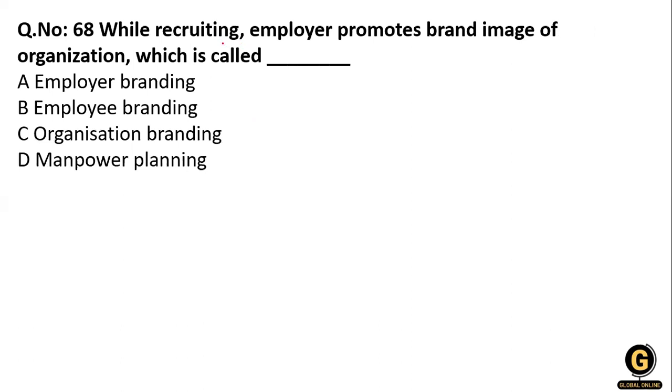Next: promoting the brand image of an organization while recruiting is called what? Option 1, employer branding. Option 2, employee branding. Option C, organizing branding or manpower branding. So what will be the right answer? It is talking about recruiting and brand image of an organization, which is related to employer brand.